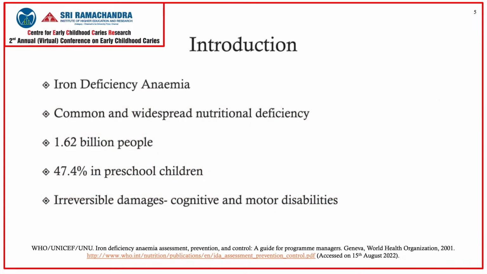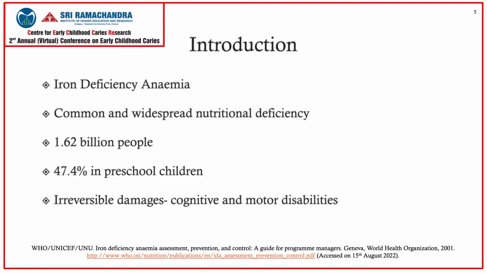Similar to ECC, iron deficiency anemia is another commonly prevalent disease in children. World Health Organization defines iron deficiency anemia as a condition in which there are no mobilizable iron stores, with signs of compromised supply of iron to tissues and severe stages of iron deficiency being associated with anemia. It is recognized as the most common and widespread nutritional deficiency, affecting about 1.62 billion people worldwide, with the highest prevalence of 47.4% in preschool children.